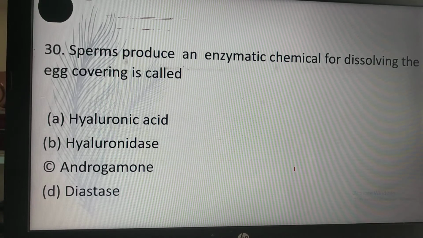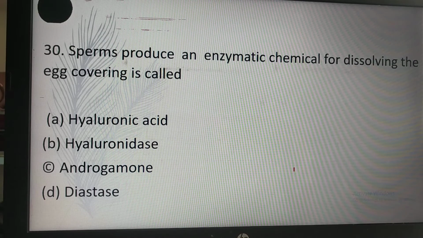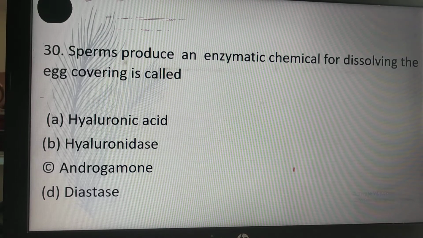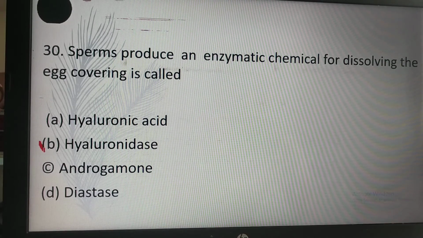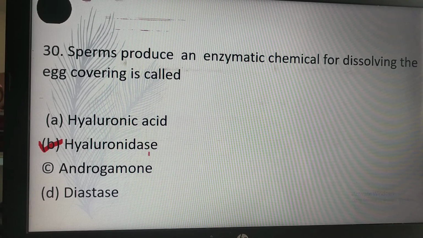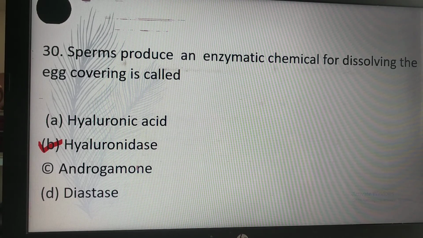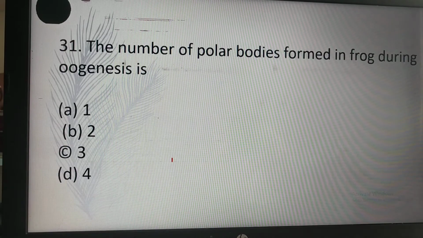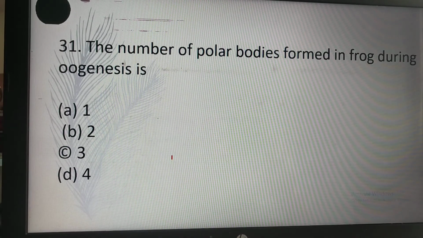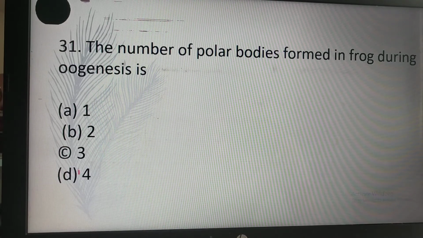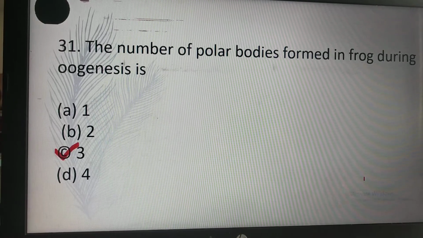The enzymatic chemical produced by sperm for dissolving the egg covering is called: hyaluronic acid, hyaluronidase, androgamone, or distress. So B is the correct answer. Hyaluronidase is the correct answer. Sperm produce the chemical hyaluronidase. The number of polar bodies formed in frog during oogenesis is 1, 2, 3, 4. So 3, meaning C, is the correct answer.